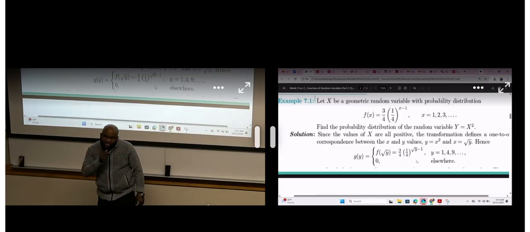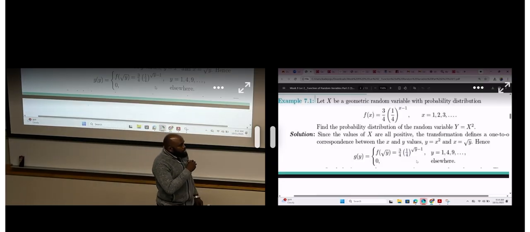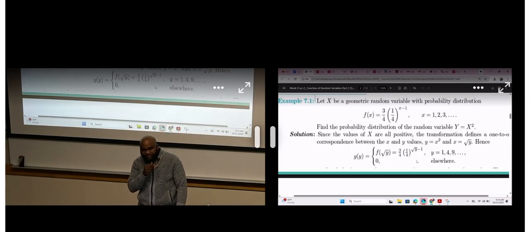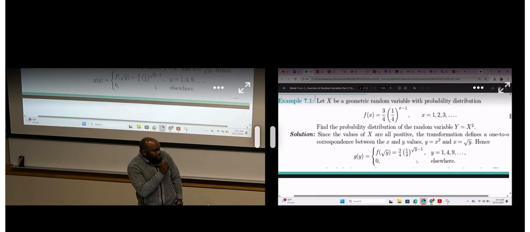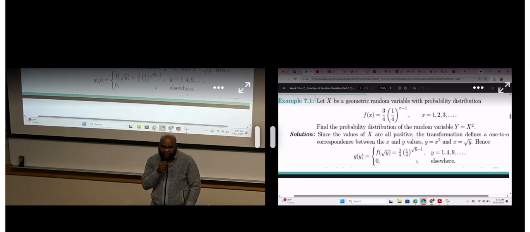To use the method of transformation with a discrete random variable is very easy, I'm actually going to call it easy peasy, because all you need to do is solve for X, then plug the expression for X in terms of Y into the function of X, and redetermine the state space. And I'm done. So this is the distribution now.